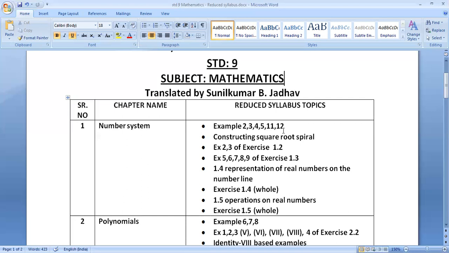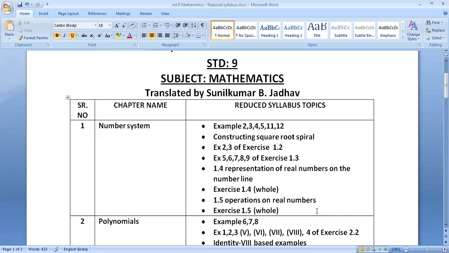But exercise 1.5 whole exercise is excluded. It means sums number 1, 2, 3, 4, 5 all are excluded from the syllabus. The examples that we discussed, 13, 14, 15, 16, 17, 18, 19 and 20, are included.